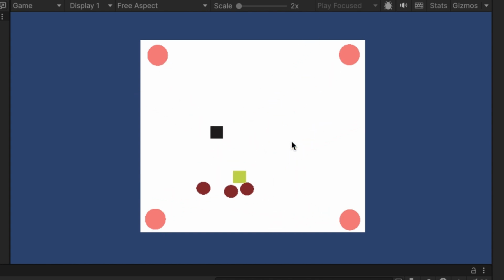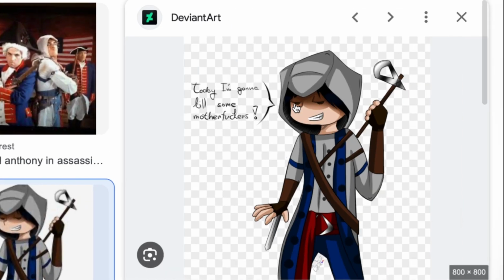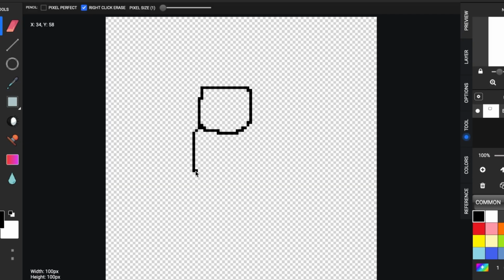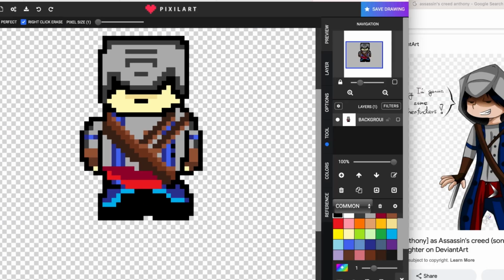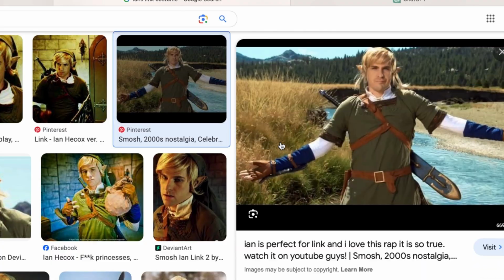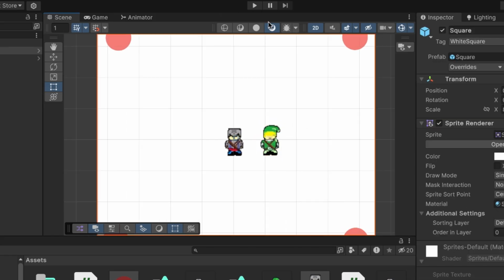So now that that's over with, let's move on to making quick designs for our players. Let's start with Anthony's Assassin's Creed costume. Let's just use this one for reference and start a design. So when you're making pixel art, all you really have to focus on is simply making it so oh, never mind. It's done. Okay, let's move on to Ian's Link costume now. And so after finishing up this design as well, we can now import them into the game. So this is what it looks like right now.